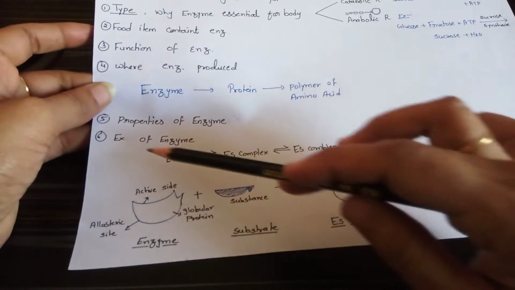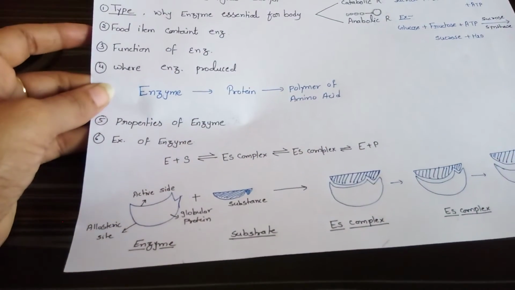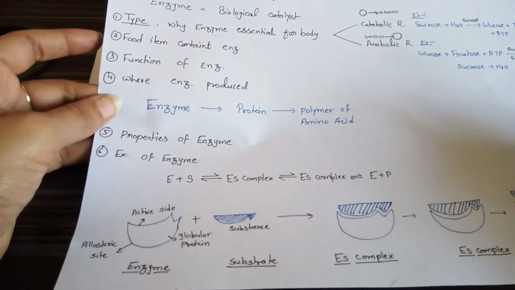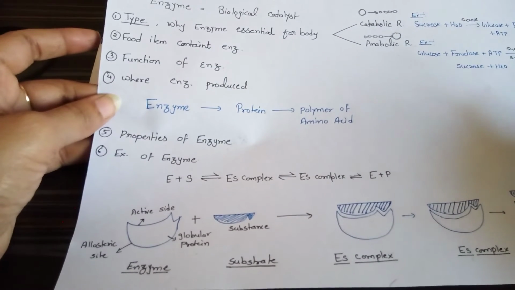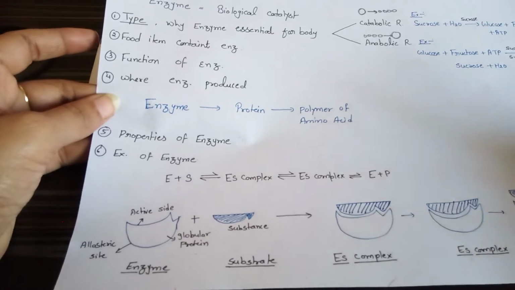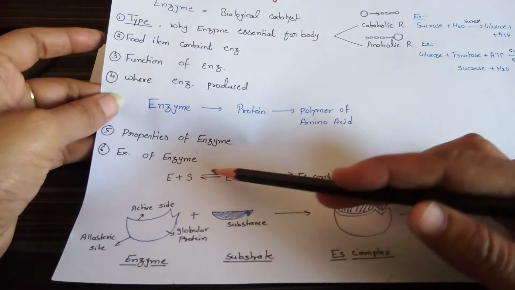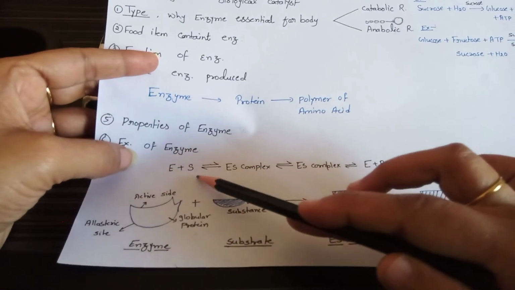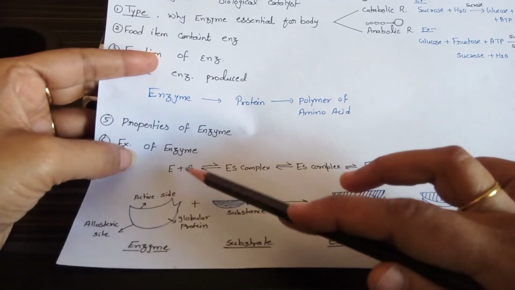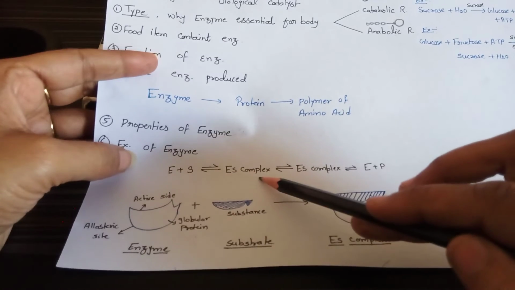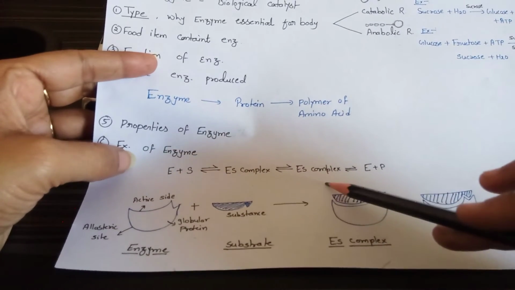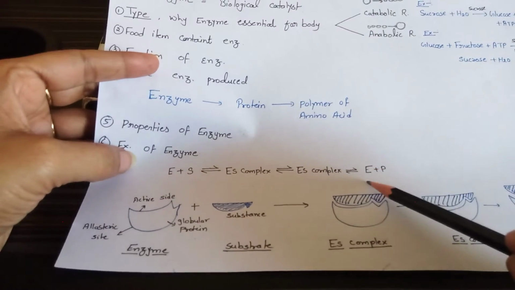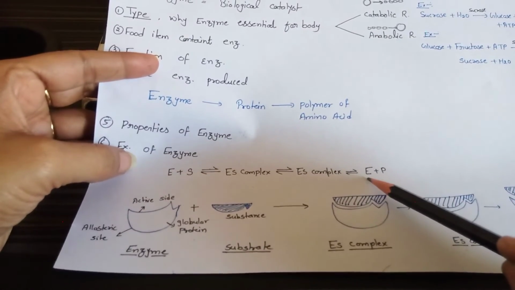Now examples of enzymes. There are many enzymes like amylase, lactase, diastase, sucrase, maltase, invertase, pepsin, trypsin. These are all examples of enzyme. Now, when enzyme attaches with the substrate, it makes an enzyme substrate complex, and the enzyme substrate complex further breaks down and makes a product, and the enzyme is unchanged after the procedure.